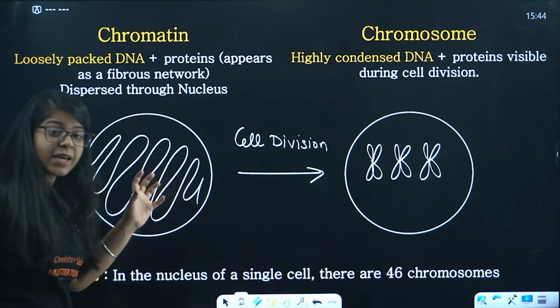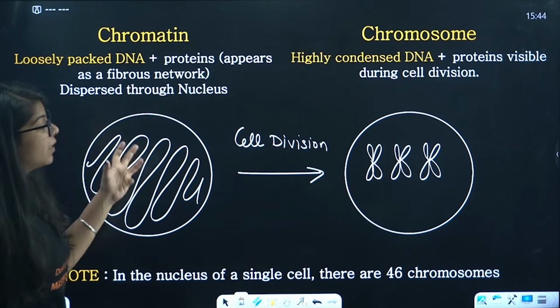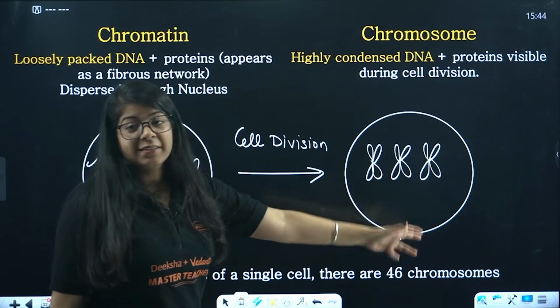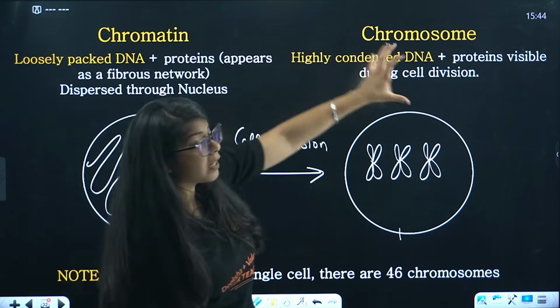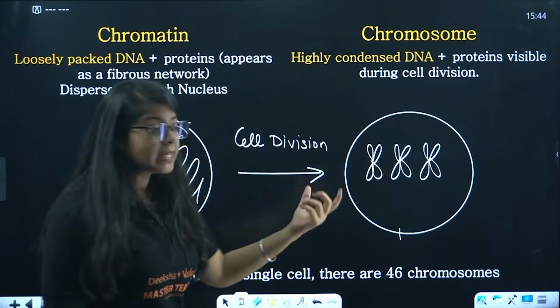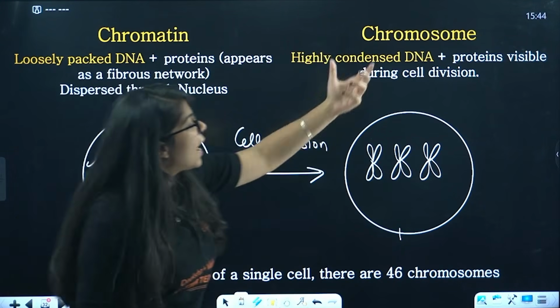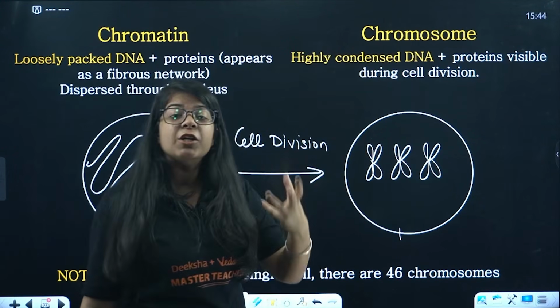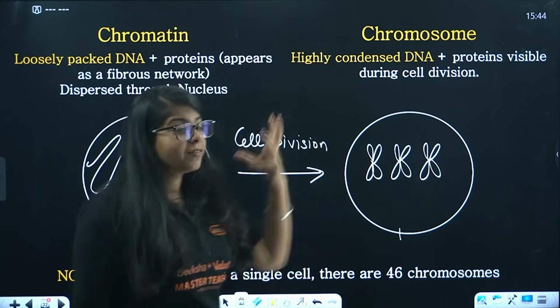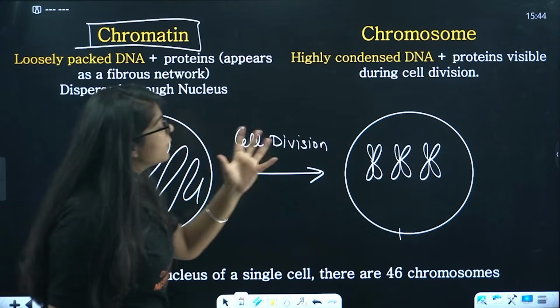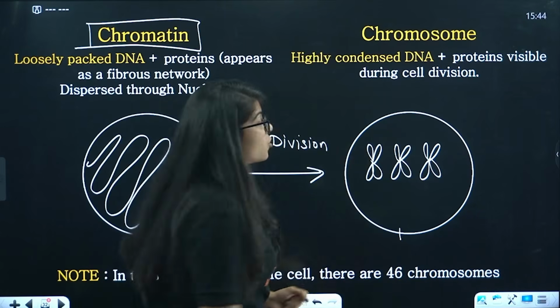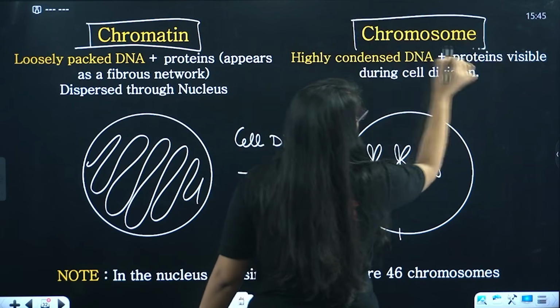The same DNA which was dispersed through the nucleus takes a structure like this during cell division. This is a highly condensed DNA, a highly condensed structure as compared to this one, and visible during cell division. The fibrous network is called chromatin, and the structured, highly condensed form is called chromosome.